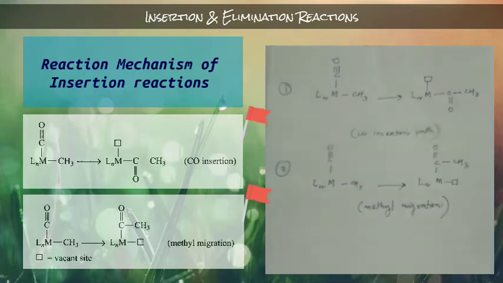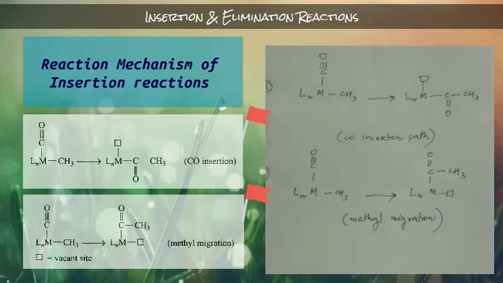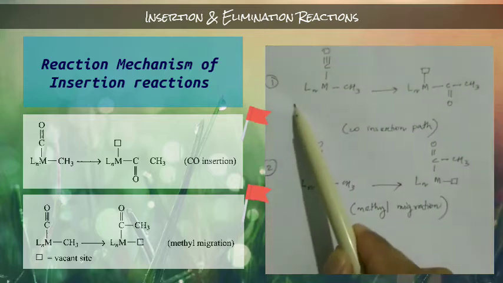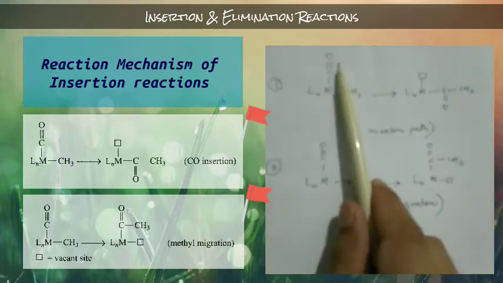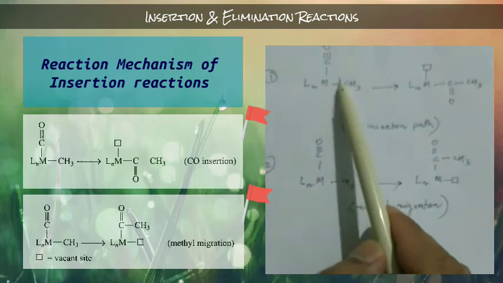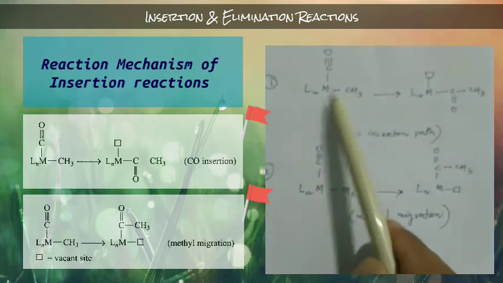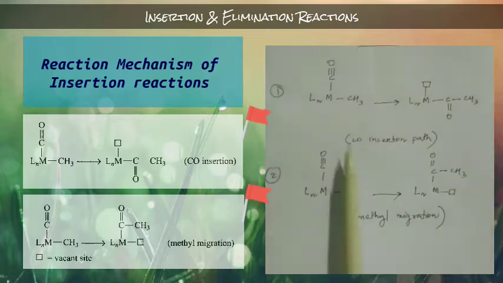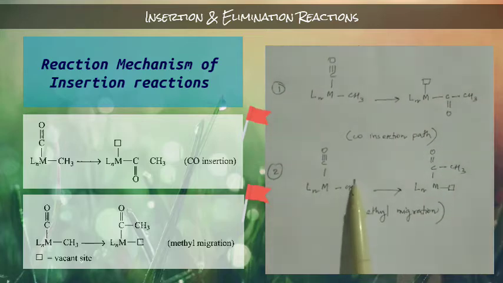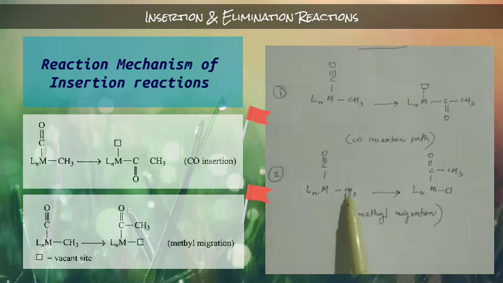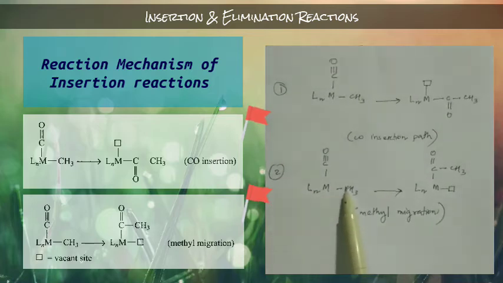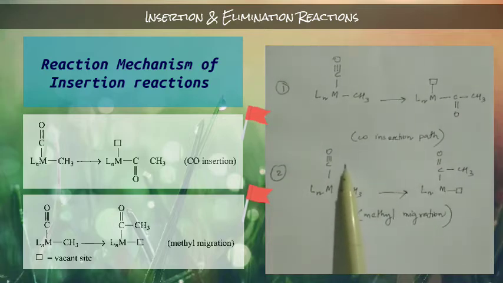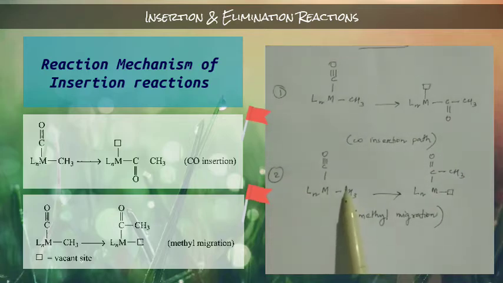So that means we have two different probable mechanisms. Maybe this reaction can follow this path, that means carbon monoxide will directly insert into this bond, that is the metal and carbon bond. And in the second path, this bond will not stay. The metal and carbon bond will break, and this methyl will attack at this carbon center, forming a vacant site here.